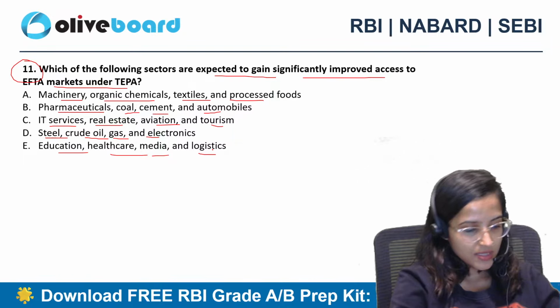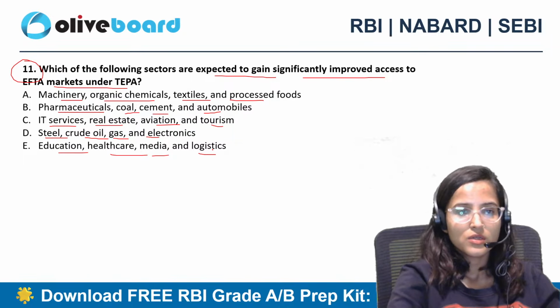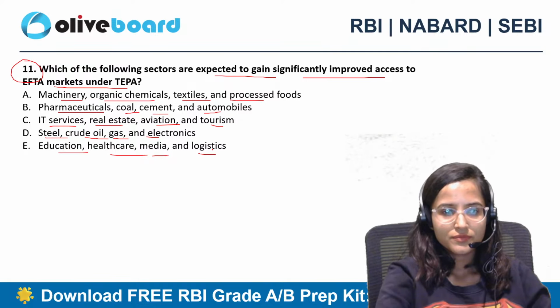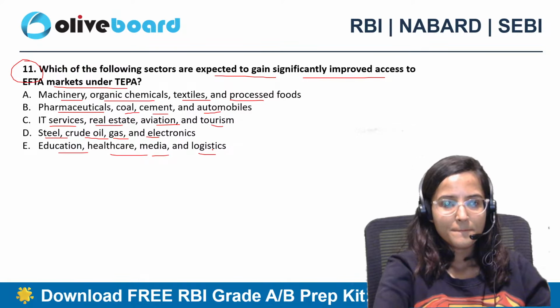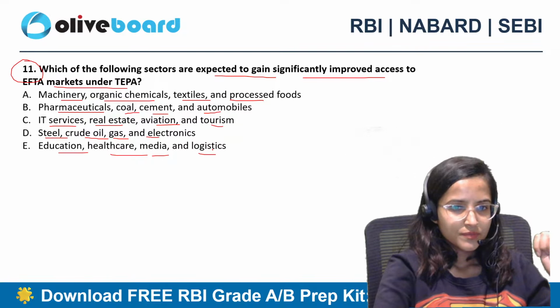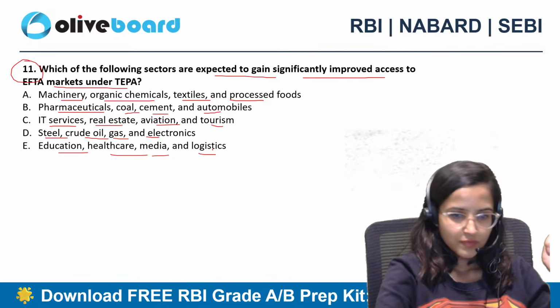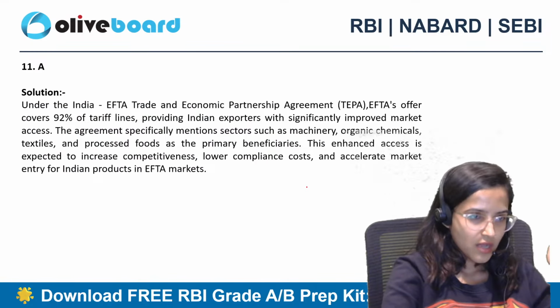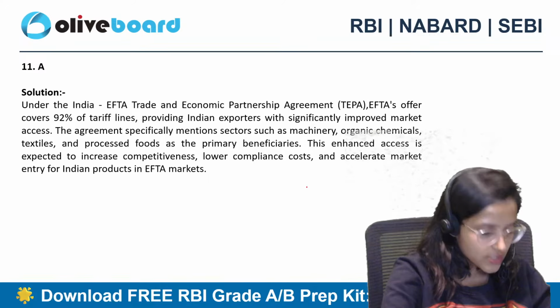Eleventh, C. Anybody else who would want to answer? The correct answer is A, and not C, not E.